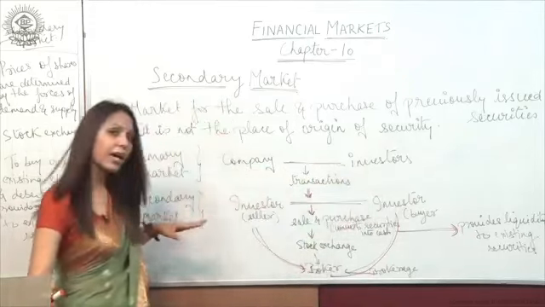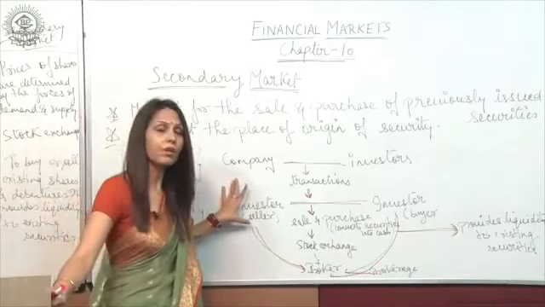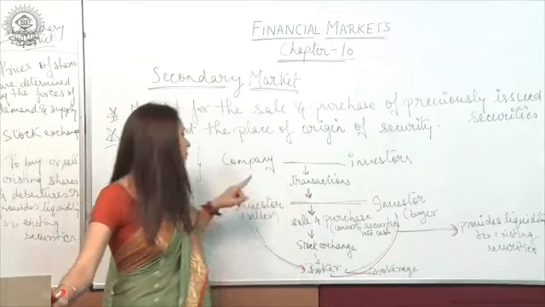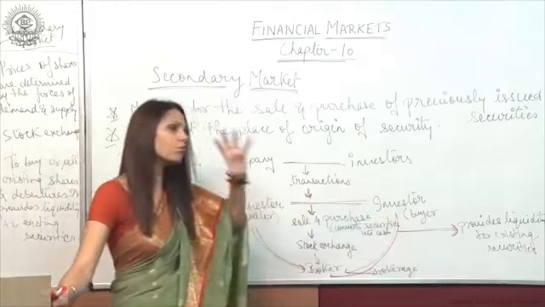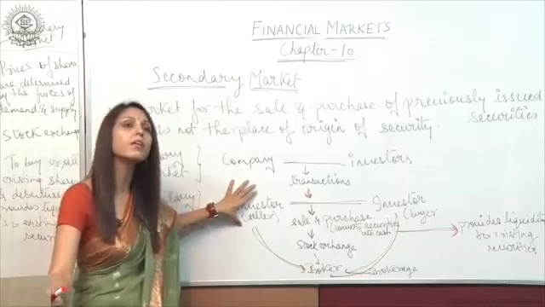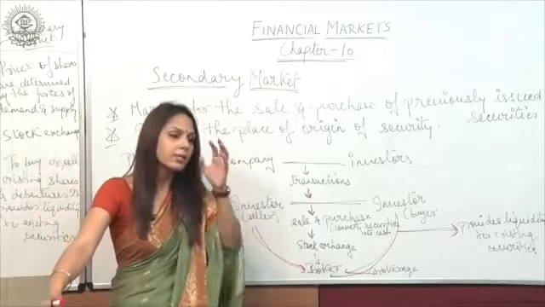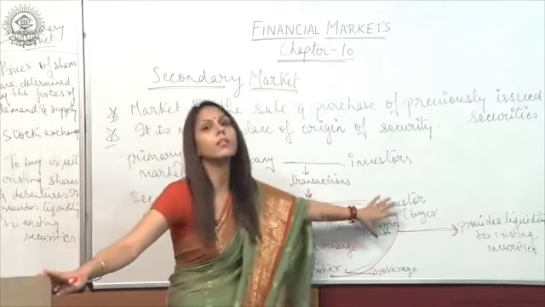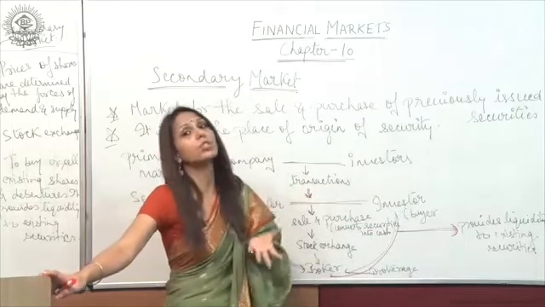Whereas in the secondary market, the sale and purchase of securities takes place between the investor and the investor. One investor who is interested in converting the securities into cash sells the securities to the other investor who is willing to buy them.